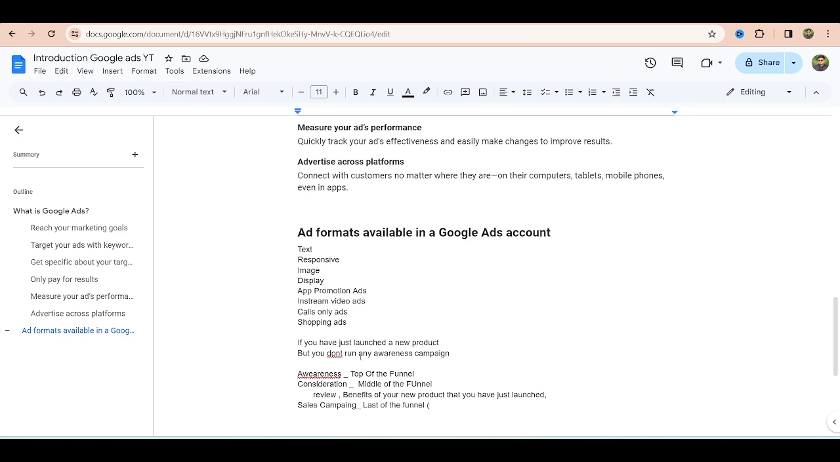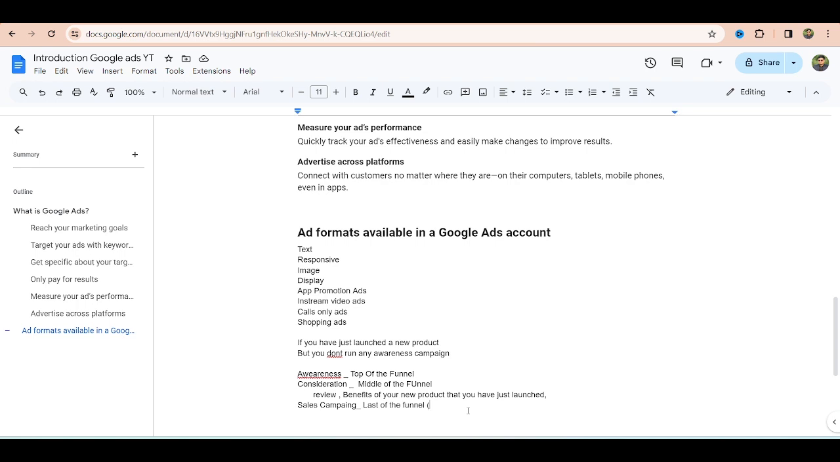So the funnel is a process. First, we created an awareness campaign. We have made them aware. Then we made them consider our product, where they are still not in a mood to buy. Right now, we are running a sales campaign, which is the last of the funnel. Now what do we want? We want to influence them to buy our product.